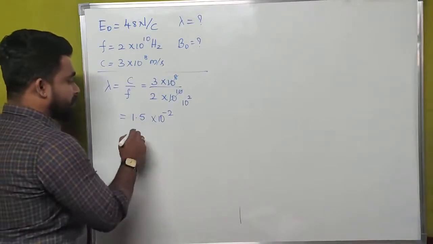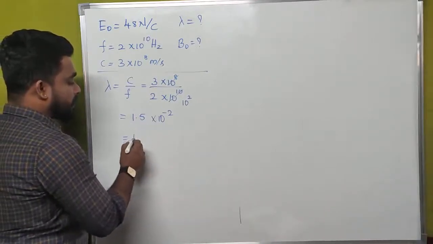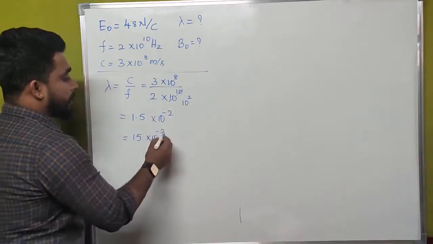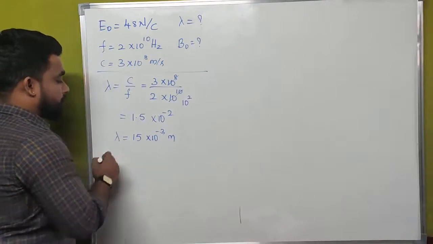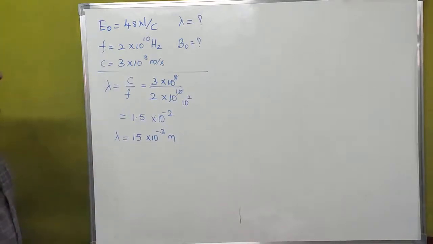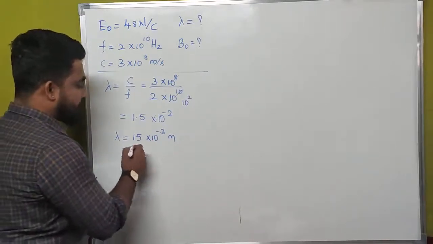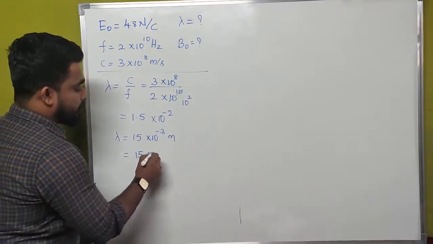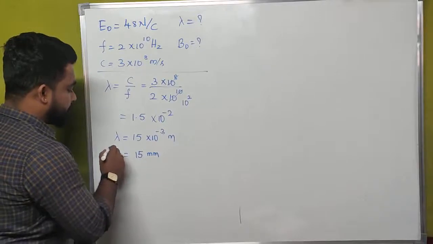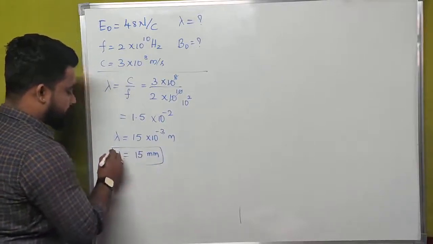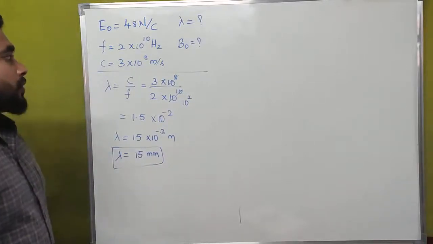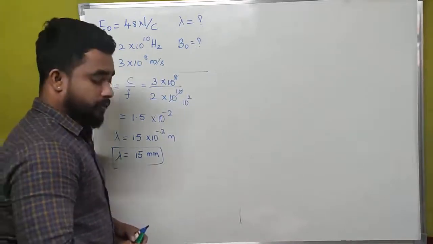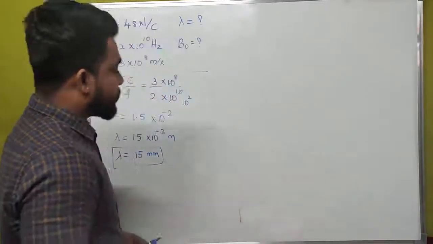Then what is this value? We may write this as 15 into 10 to the power of minus 3 meter. The wavelength of the electromagnetic wave is 15 into 10 to the power of minus 3 meter, or we may write this as 15 millimeter. Lambda is equal to 15 millimeter is the value of the wavelength of an electromagnetic wave.